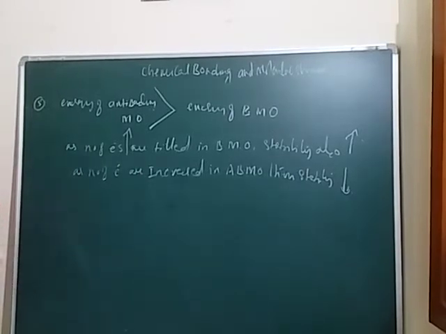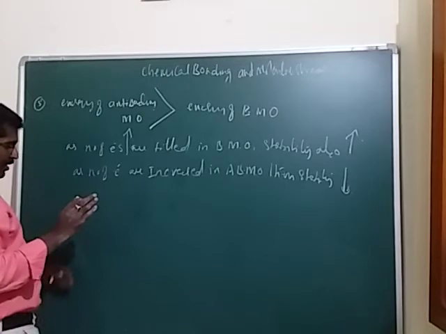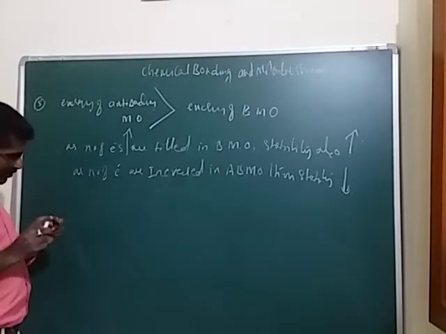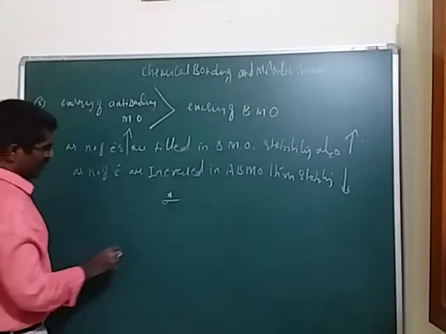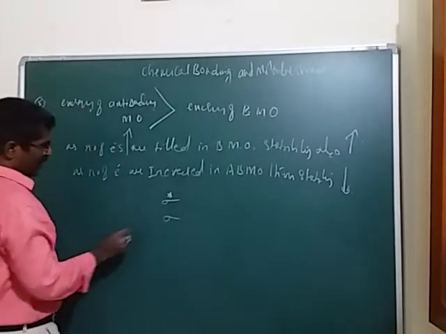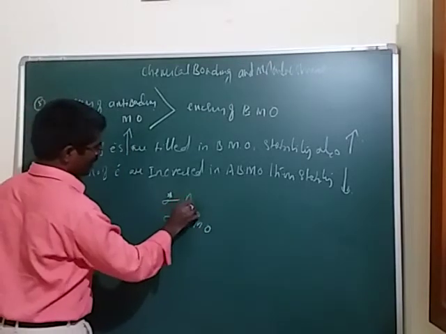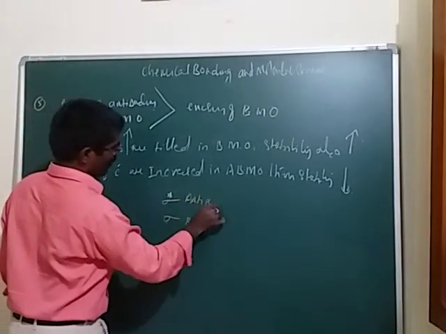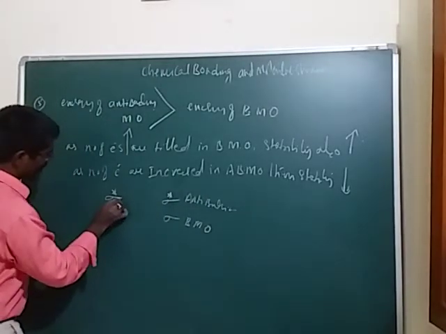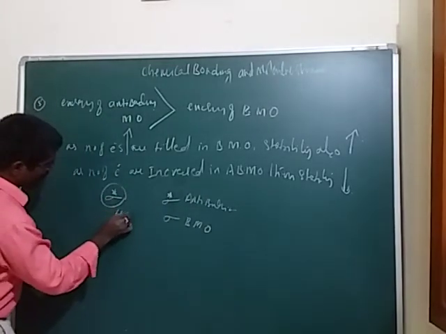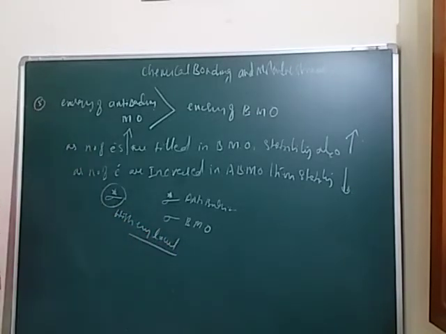Now one more concept we want to cover. This one is the anti-bonding, and this one is the bonding. This one is the bonding molecular orbital, and this one is the anti-bonding molecular orbital. Sigma star has the higher energy, okay students.